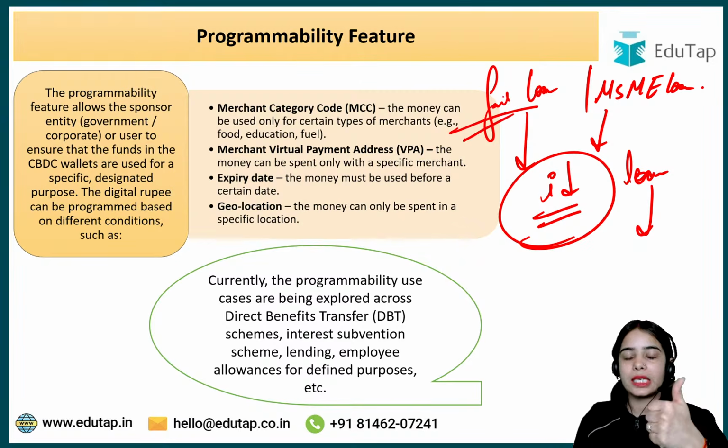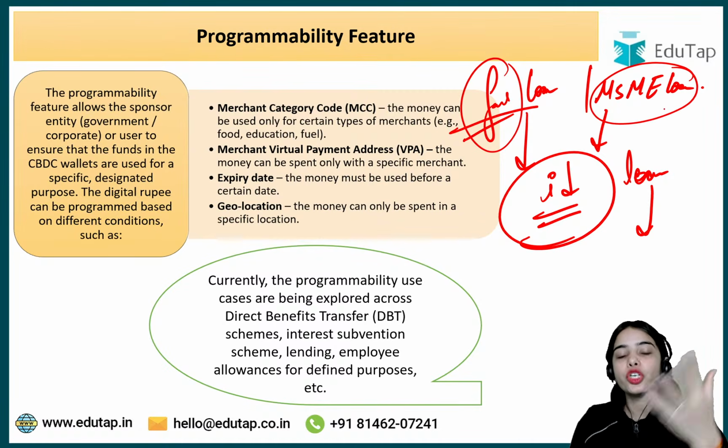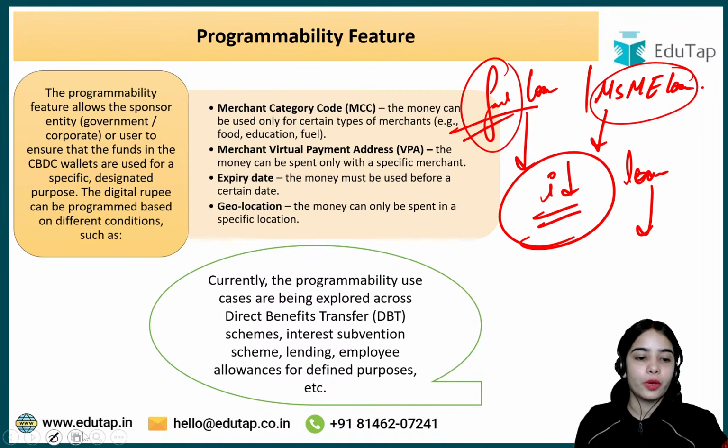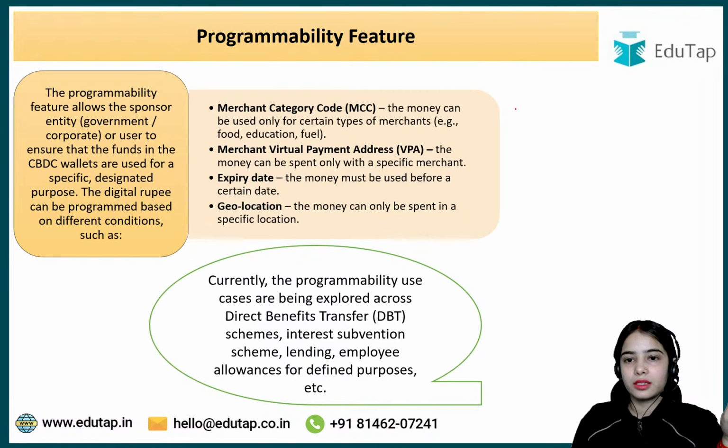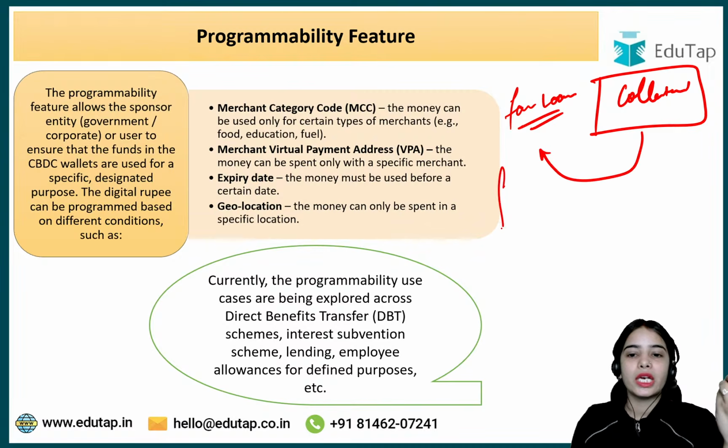If the farm loan is taken at a lesser interest rate, the money should be spent in the farmlands. If the money is taken by the MSMEs, the money should be spent in the MSME only. As with the farm loans, they are collateral free up to a limit. They are collateral free loans, so it is seen that the money is used in the farmlands or in the agriculture space only.